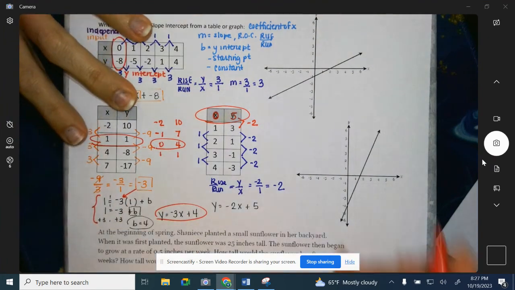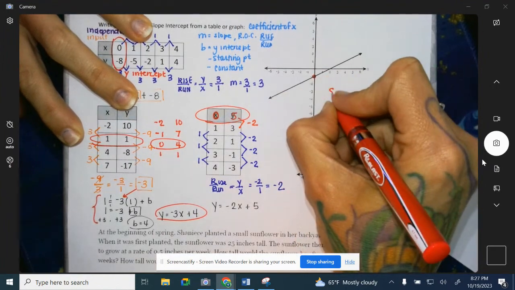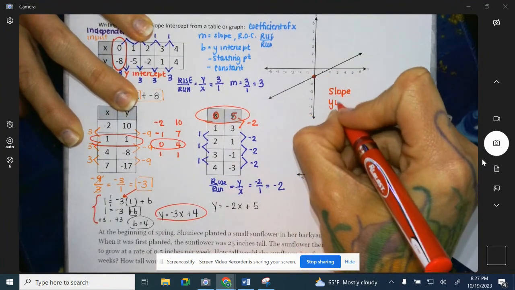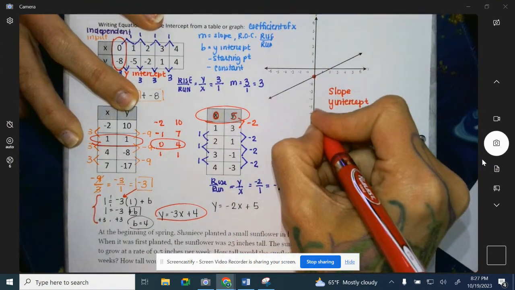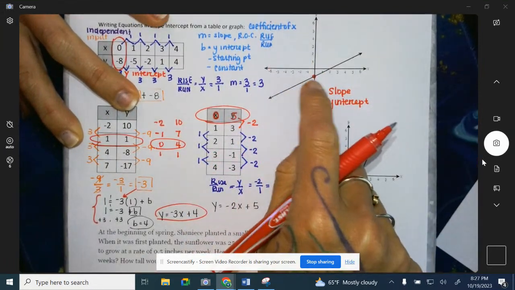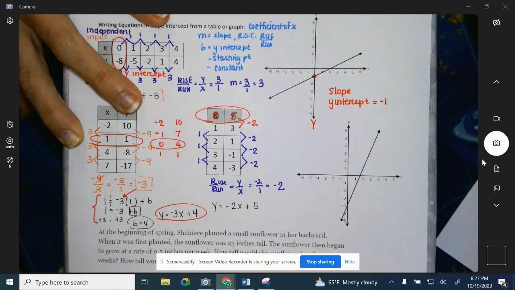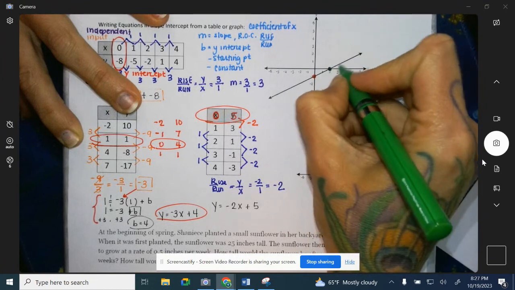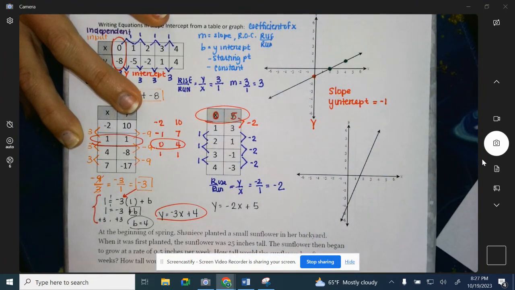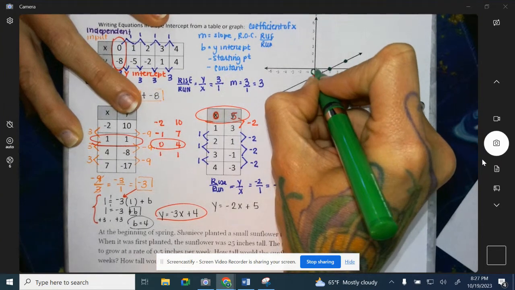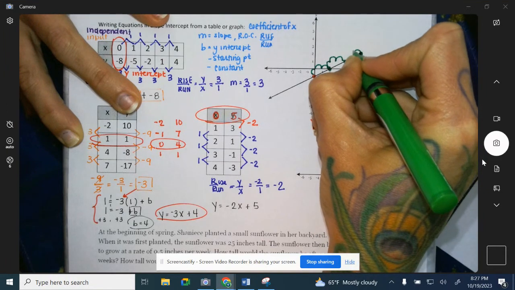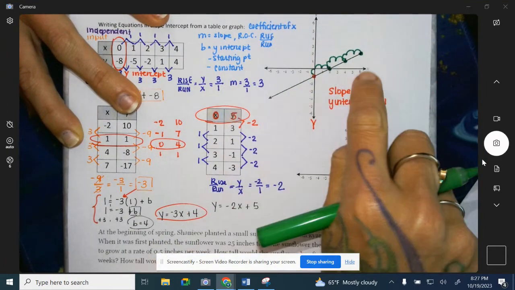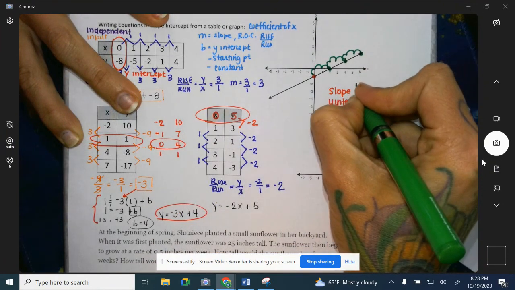Now, there was a call out to graphs. The two things we need, again, are slope, which is your rise over run, and y-intercept. Y-intercept is simply where it crosses the y-axis. So you do want to make sure you're looking at your y-axis. In this case, it's a negative 1. Our slope, we want to count our rise over run. So it's good to find another couple good points. There's one, there's one. Mine's a little harder to see because the graph didn't print. But I'm going to go over 2, up 1. I can check it again. There's another one. So rise 1, run 2.